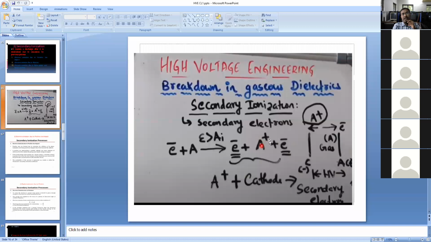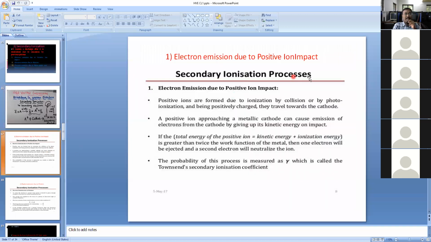Again, this positive ion collides with the negative plate. There is a collision between the positive ion and the negative plate. Because of that, one more electron is released. That is called a secondary electron. That is the concept under the secondary ionization coefficient, and this is called the secondary ionization coefficient.